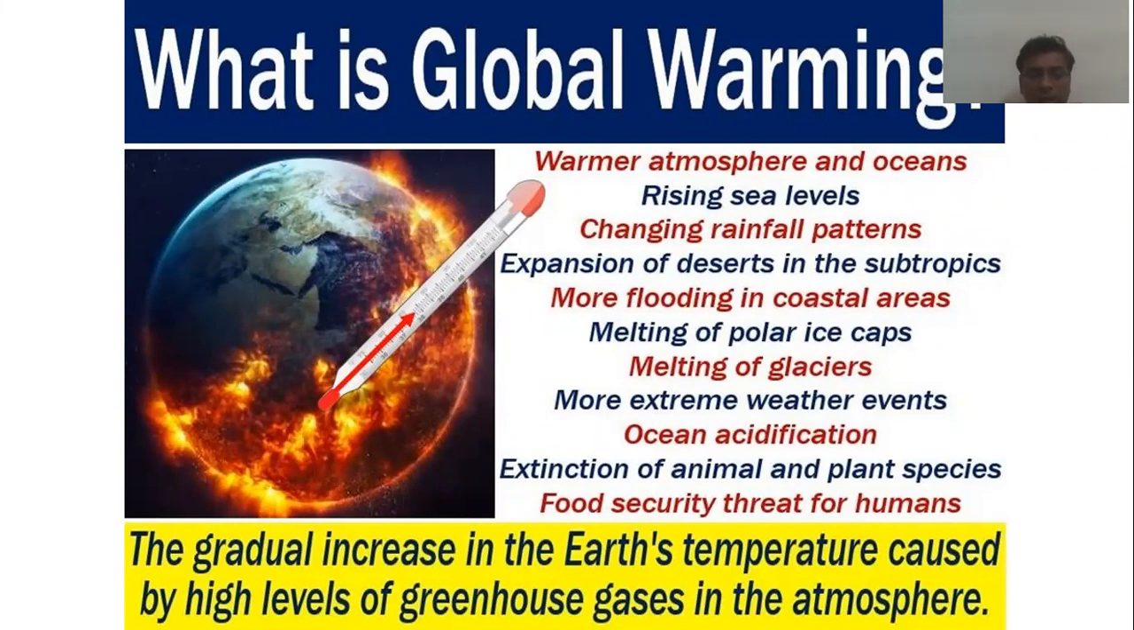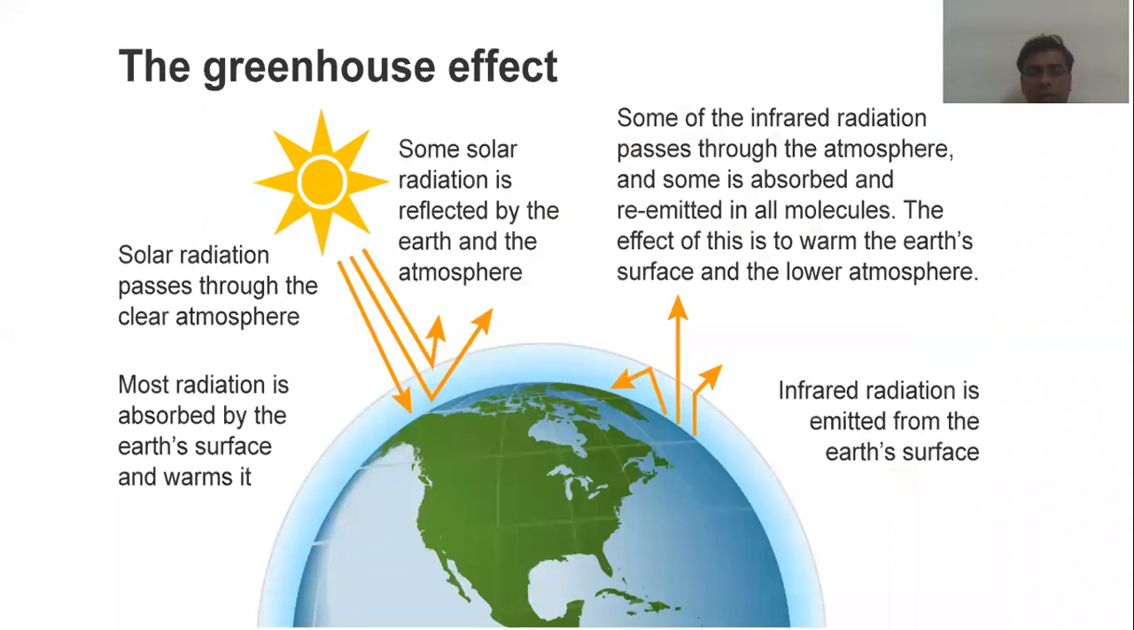The definition is the gradual increase in the Earth's temperature caused by high levels of greenhouse gases in the atmosphere. That is known as global warming. So what is the greenhouse effect?